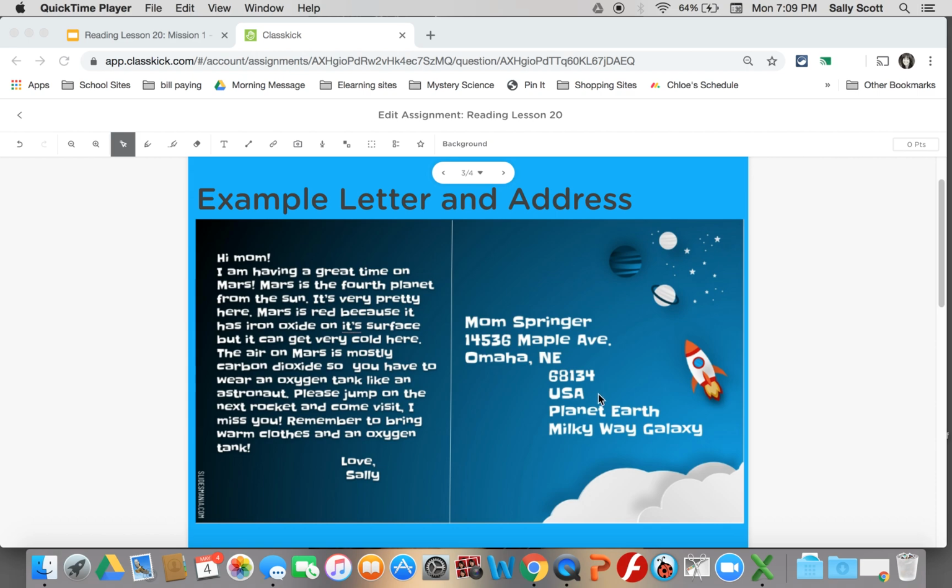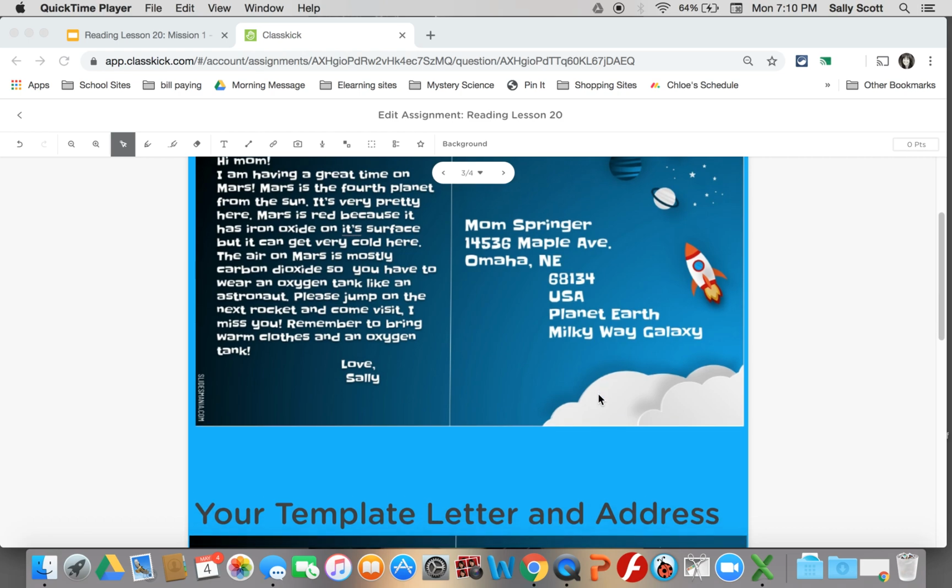Then, because we're writing from space, you need to put the country that they live in, which for most of us will be the USA. And then you need to put planet Earth because it's got to find its way to Earth. And you need to put Milky Way galaxy so that they know that these people live in the Milky Way galaxy because it's coming from outer space.